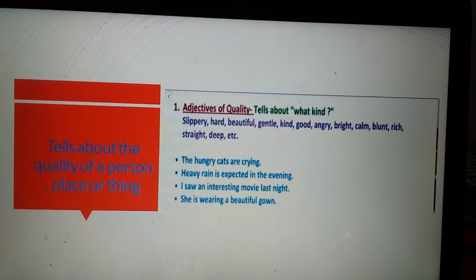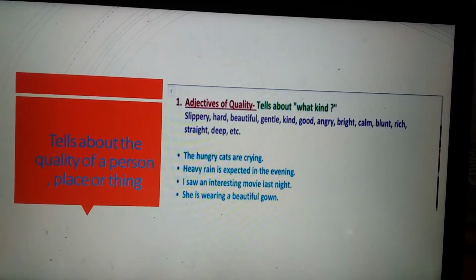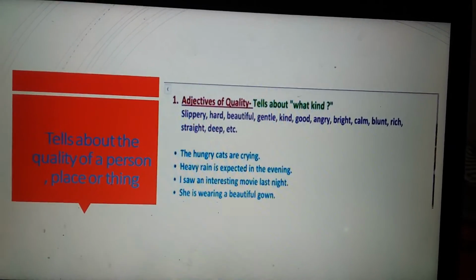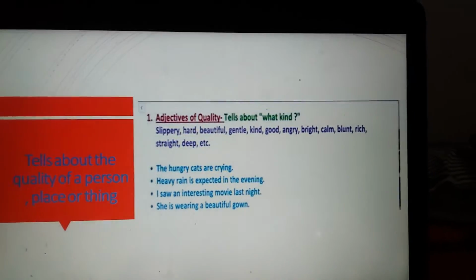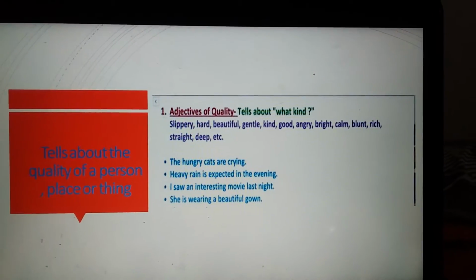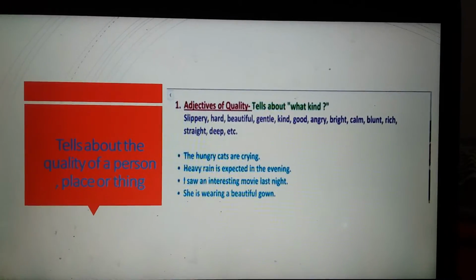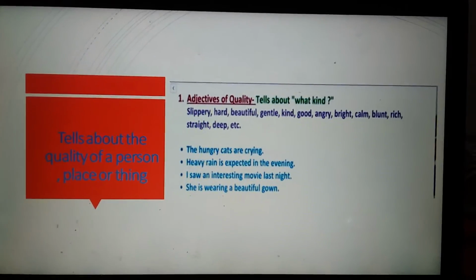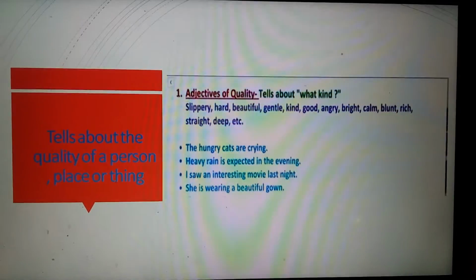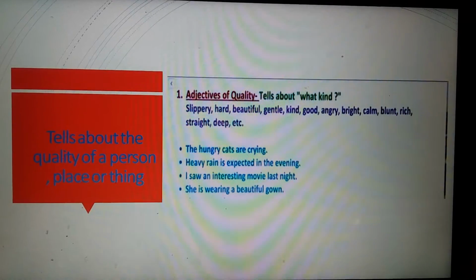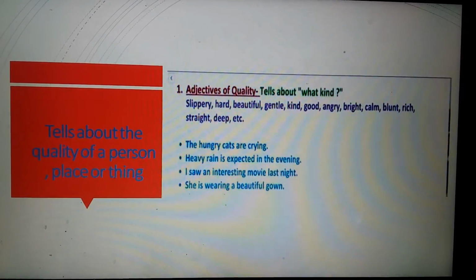This adjective tells about the quality of a person, place or thing. In quality, what do we count? We count age, size, color, shape, feeling, or character. And these words tell us what kind of a noun is.